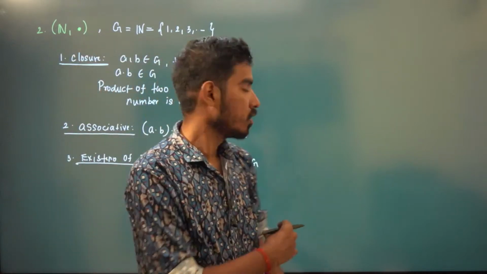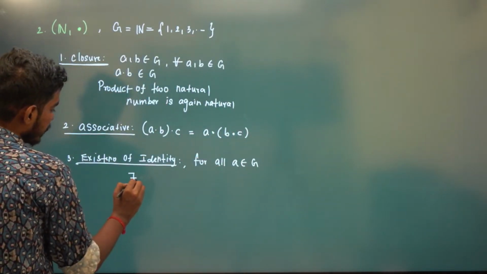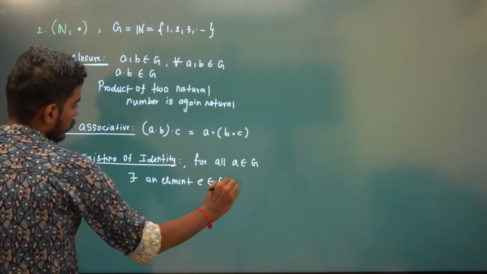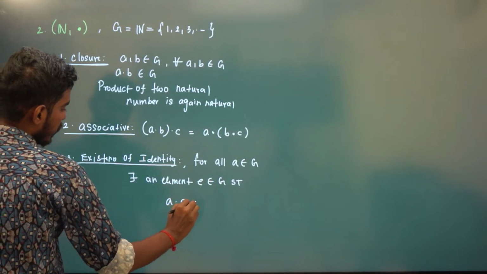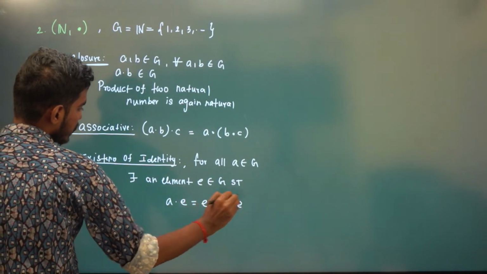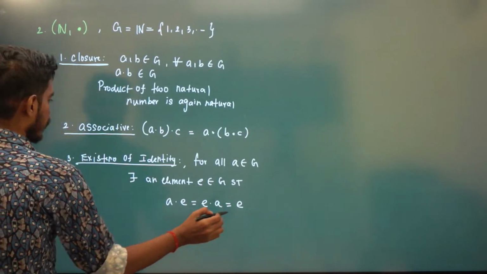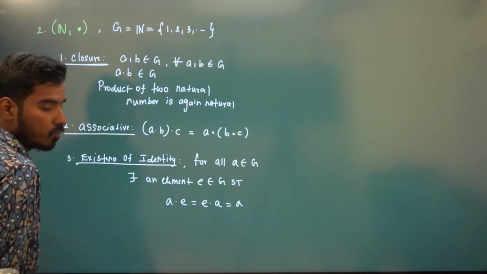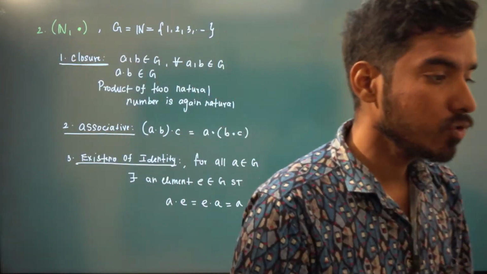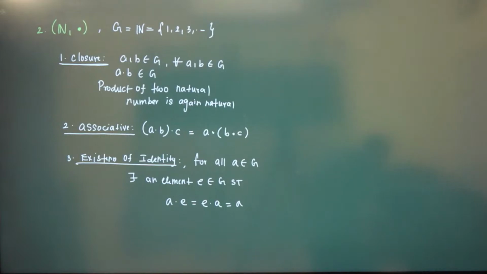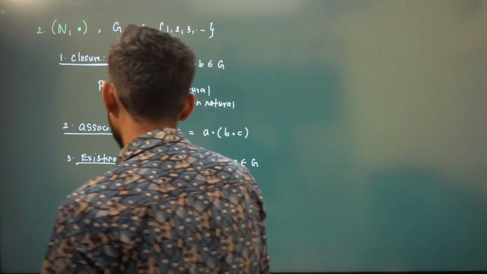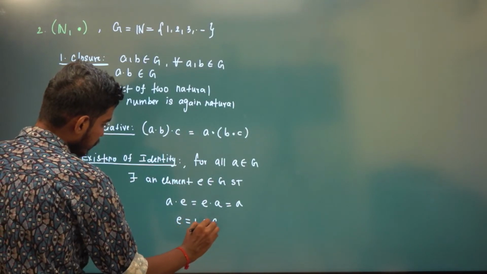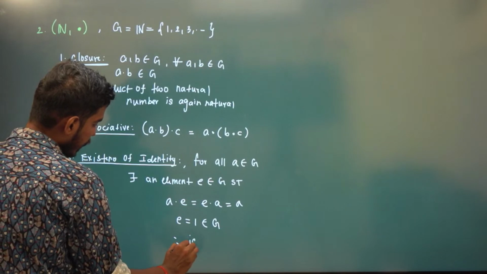So for all a in G, there exists an element e in G such that a into e is the same as e into a is the same as a again. What about e? 2 into something is 2. That something has to be 1. So obviously e has to be 1 here, and this 1 is in the set G. So therefore 1 is the identity element.